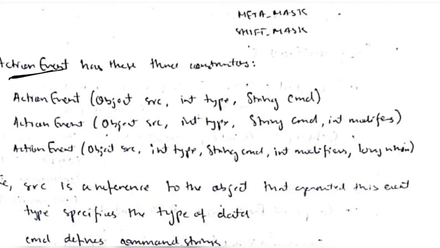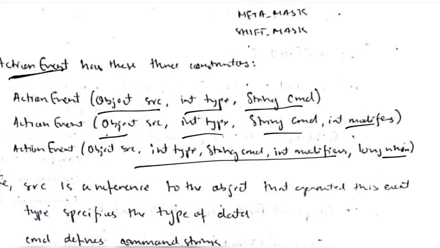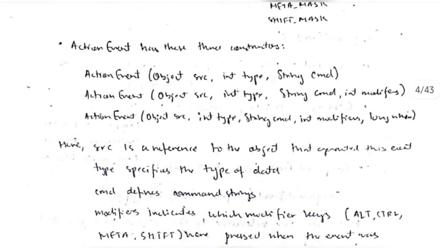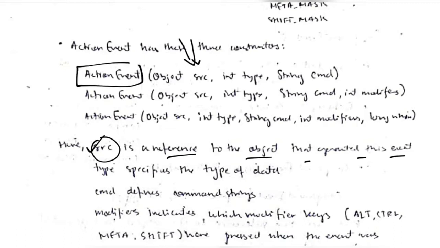I'll be taking an example, so don't worry about the syntax. Firstly, object source, type, and string, or you can have object, type, string, and modifier, and along with that, when also. So what do these specify? Here the source refers to the reference to the object that generated this event. When we call this function, you have to pass from which source it is coming.